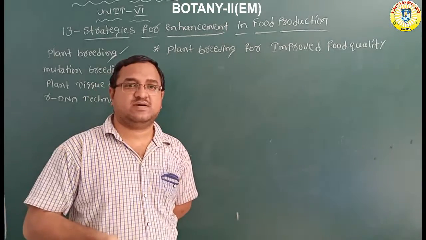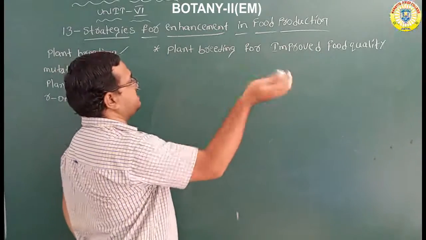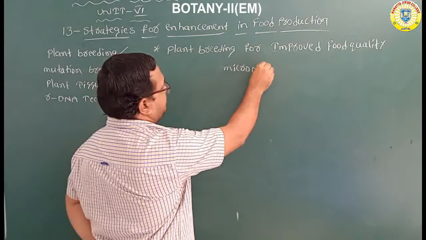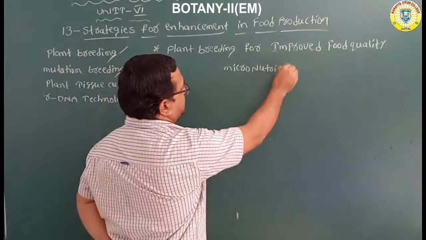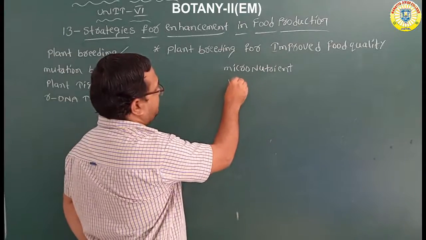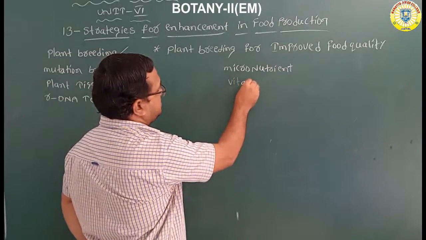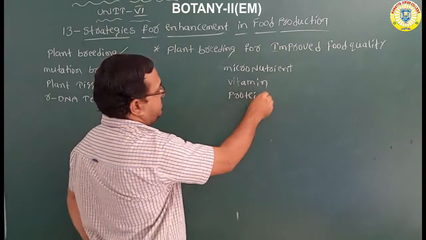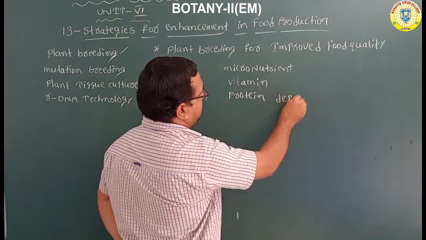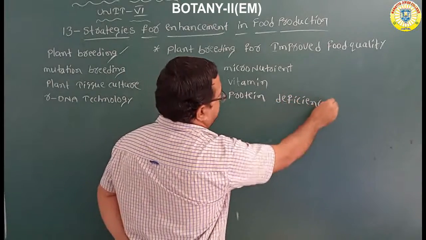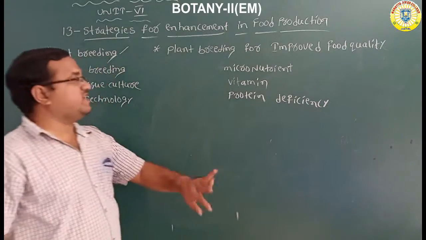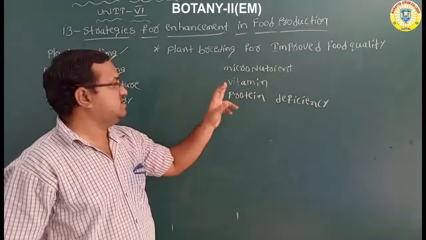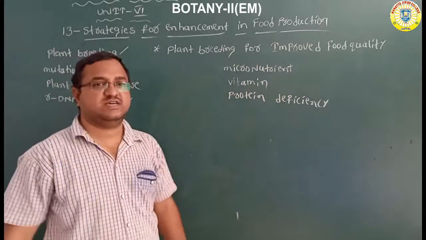They are also suffering from some particular diseases: micronutrient deficiencies, vitamin deficiencies, and protein deficiency. Deficiency means defect.